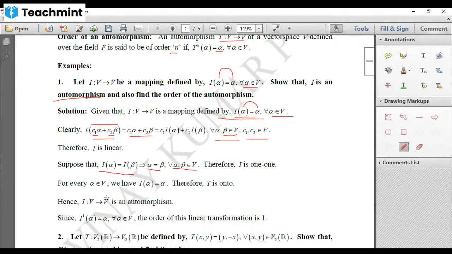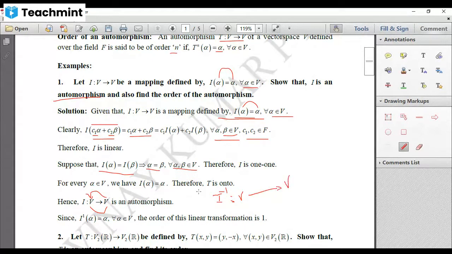Next, we have to show this mapping is onto. That means every element of codomain will have image in domain. Now, let us say alpha is a vector in V. Then I inverse will also be a mapping from V to V only.